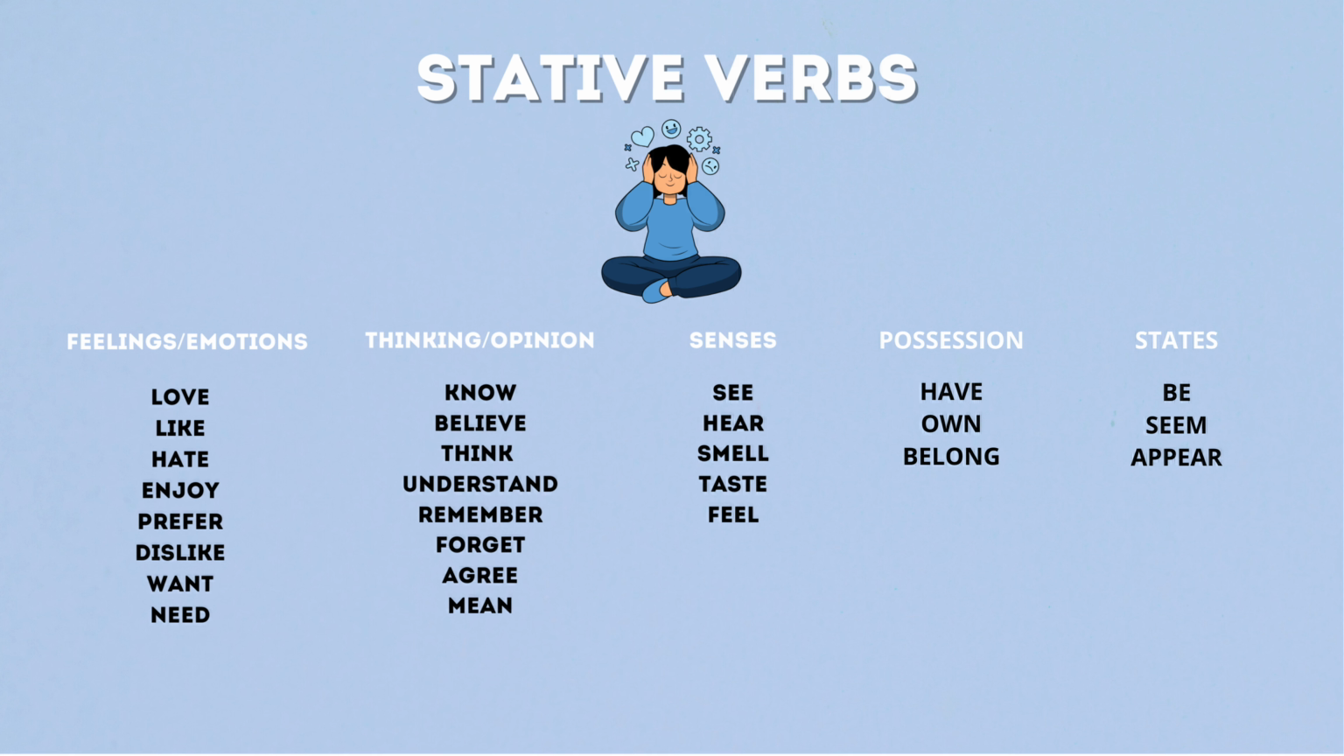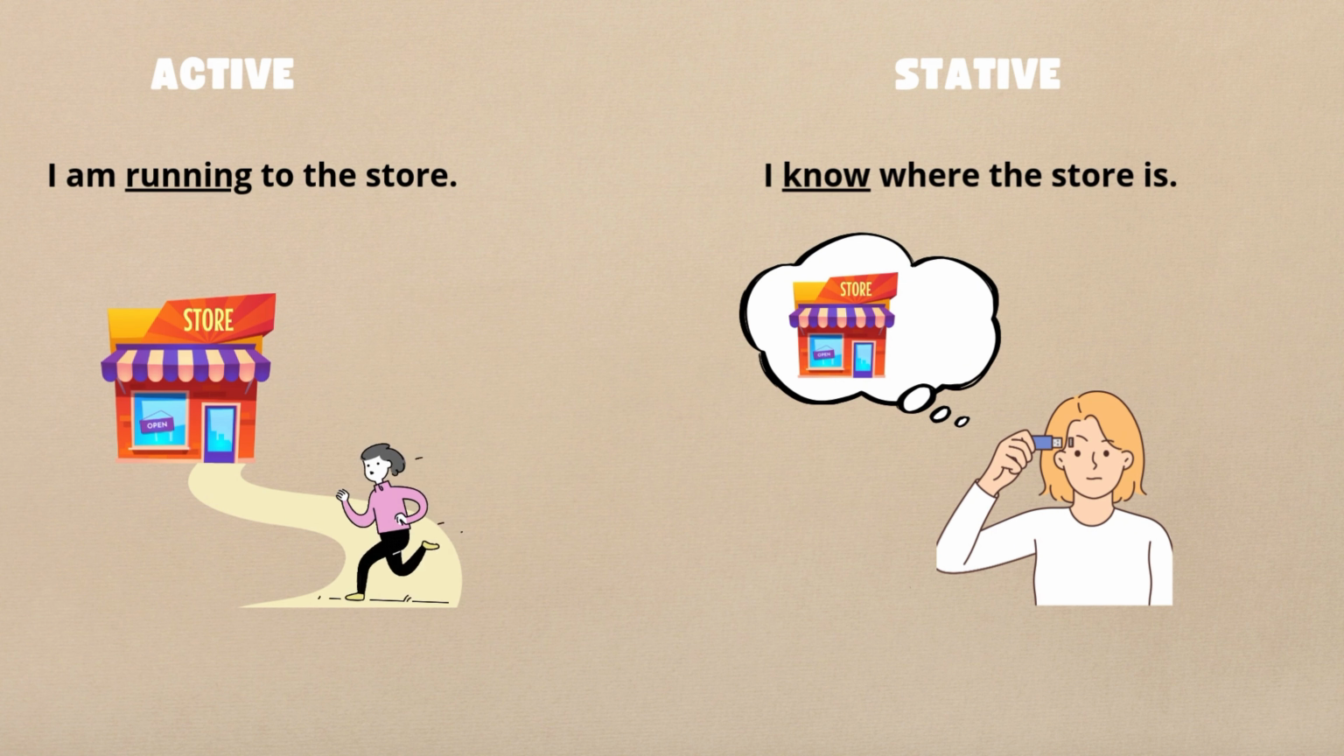These verbs are typically not used in continuous tense because they don't describe actions that happen over time. Instead, they represent something static or constant. Let's compare two examples. I am running to the store. To run is an active verb, an ongoing action. And I know where the store is. To know is a state. It's not an action.